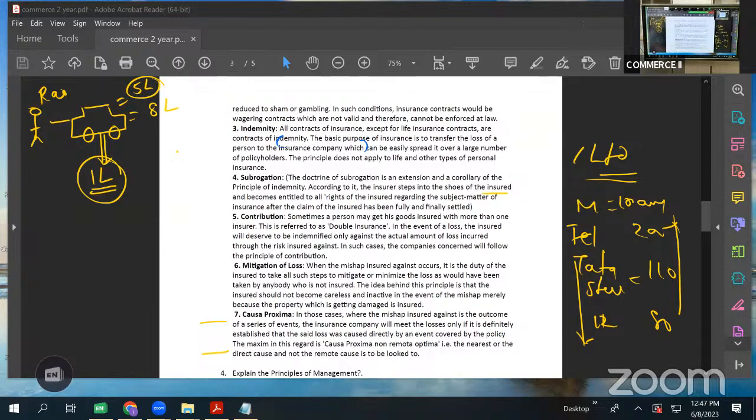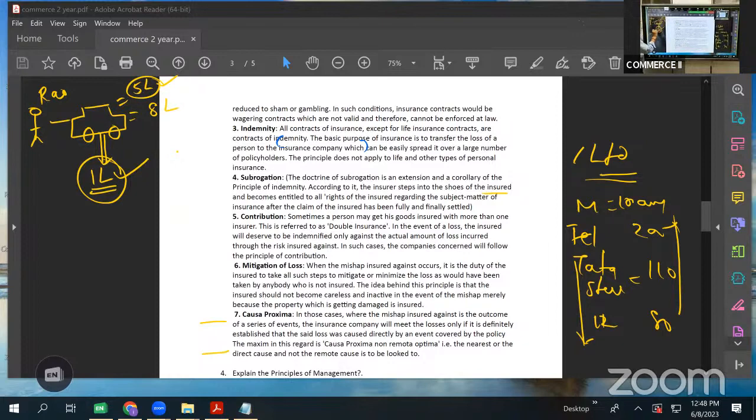Tell me, how much amount will the insurance company give? Will it give 5 lakhs because the policy amount was 5 lakhs, or will it give 1 lakh? The answer is the insurance company will give only 1 lakh. Insurance company will not give 5 lakh rupees. Sir, why? The policy was of 5 lakh. He was paying premium on 5 lakh. But why is he getting 1 lakh? Just imagine. He has taken a policy of 5 lakh.